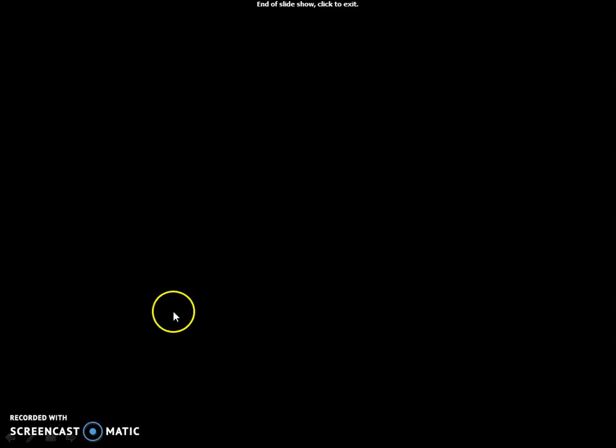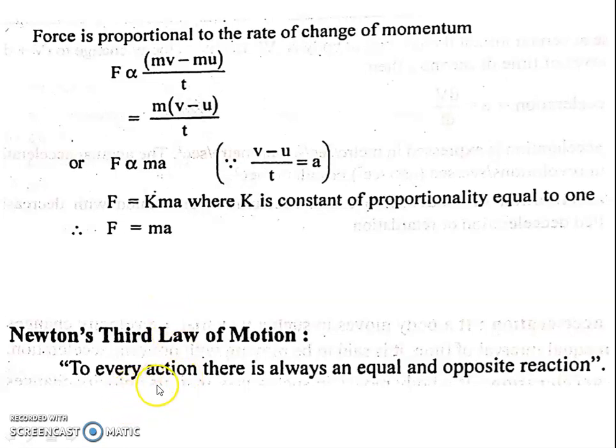Okay, from this we will stop at this stage. We finished some of the definitions associated with kinematics.